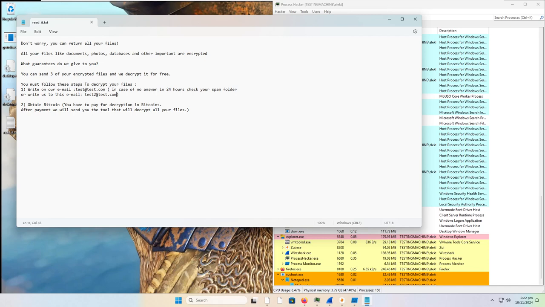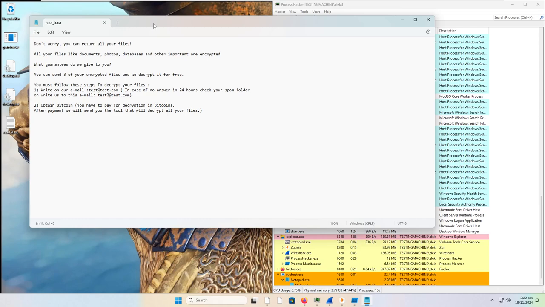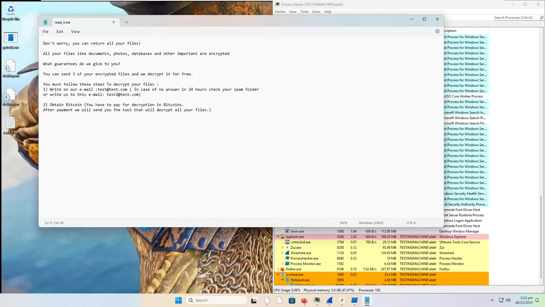So, on the one hand, you're not getting your files back. You know, time to reinstall Windows. On the other hand, they're not getting any money. So, it's pretty interesting, I would say. Unfortunate, but interesting that they just kind of glossed over this.